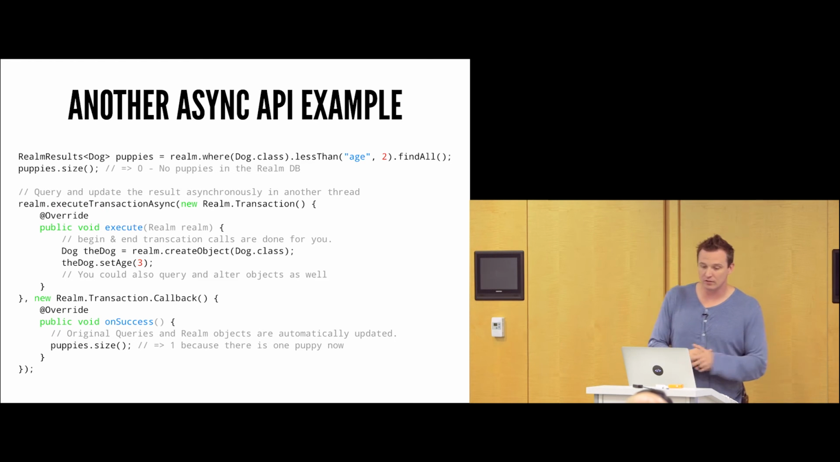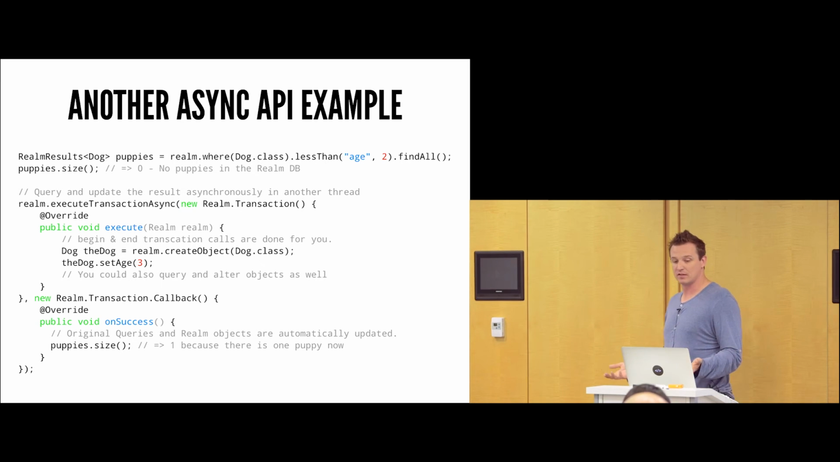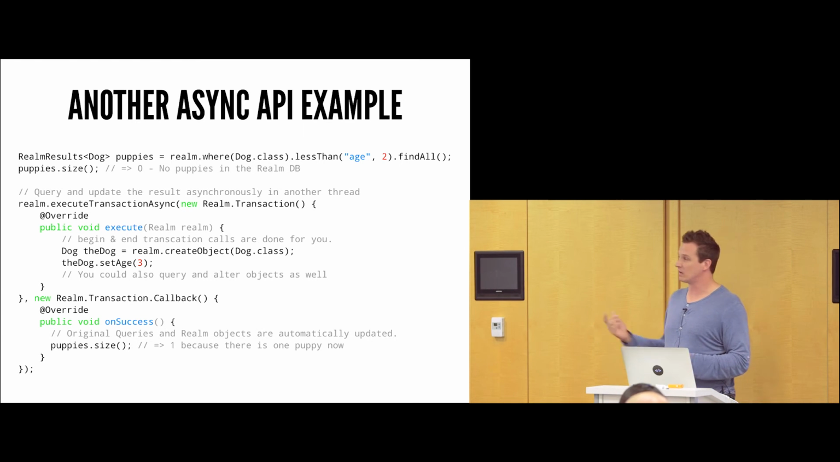Here's another asynchronous call. This time, we're going to execute a transaction asynchronously. So again, we have puppies.size, second line here is 0. Same thing here. Again, we're slapping on the async word on the end of execute transaction. This time we're actually given the Realm that we can work with because it runs in a different thread, so we need a different instance of Realm.